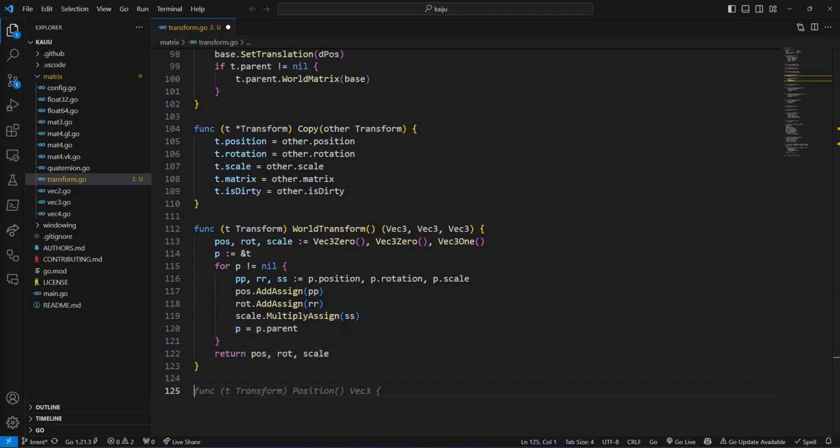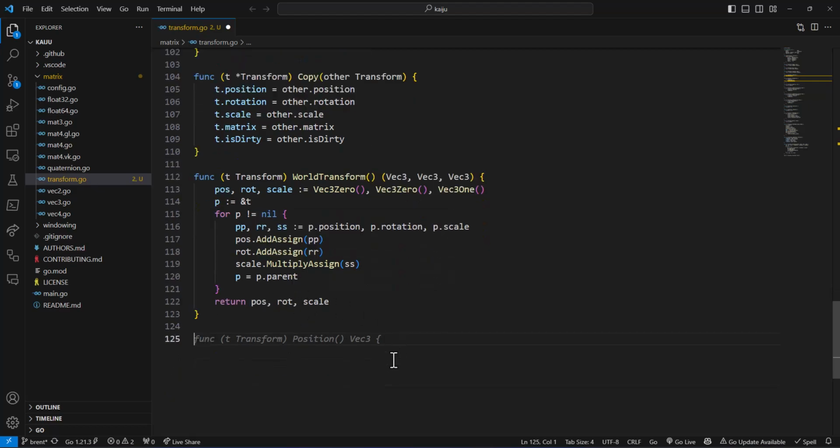This will give us the world position, rotation, and scale. And now we want to be able to get just the position, just the rotation, or just the scale, so we don't have to do all that work if we don't need to.